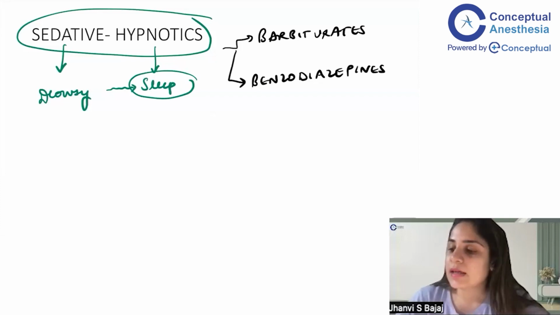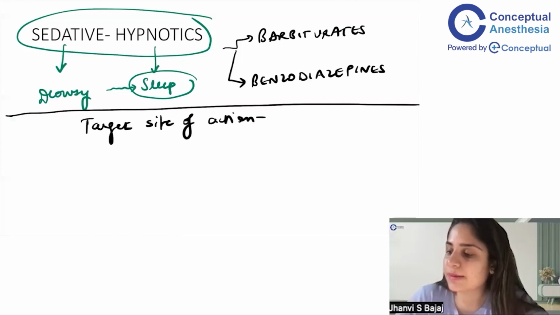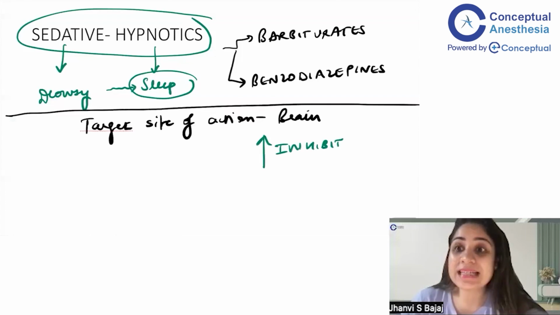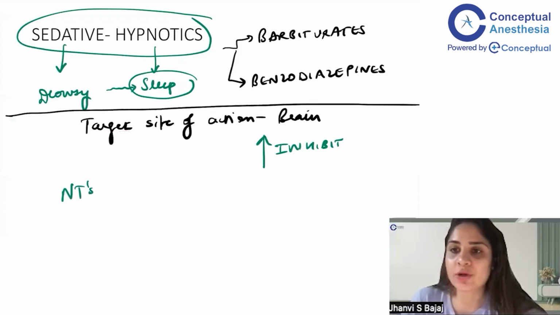Now, all these drugs put the patient off to sleep. So you have to remember their target site of action. The target site of action of these drugs is going to be the brain. And what do they exactly do to the brain? They have to inhibit the brain. Whenever we talk about inhibition of the brain, we also have to talk about the neurotransmitters that are important for doing this.